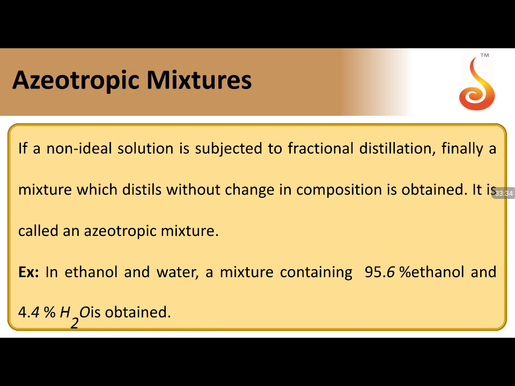No. If a solution is an ideal solution, separation of the components is 100% possible. Pure A can be produced, pure B can be produced. But if you have non-ideal solutions, A and B cannot be separated 100% from the solutions. So that means 100% separation of the individual components is not possible from non-ideal solutions, and that